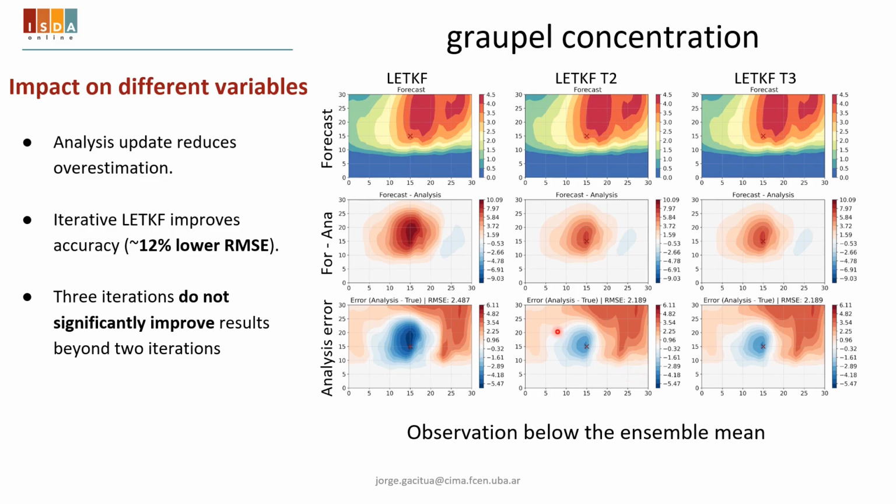So we see that the analysis update reduced the overestimation of the Graupel in this case, and the iterative approach improved the accuracy around 12%. But with 3 iterations, you cannot see a significant improvement beyond the 3 iterations.